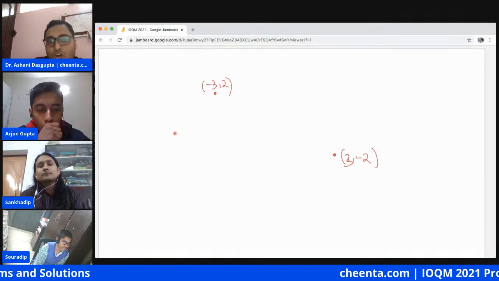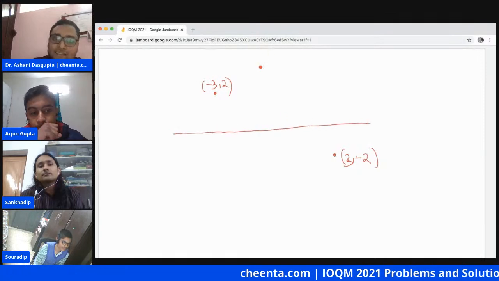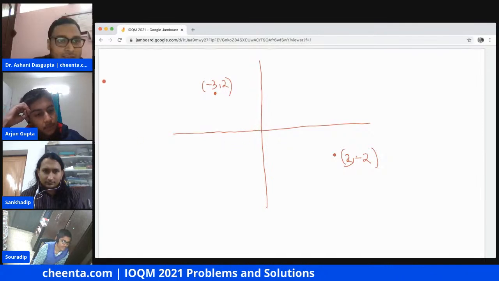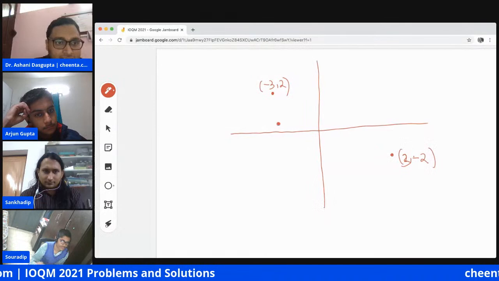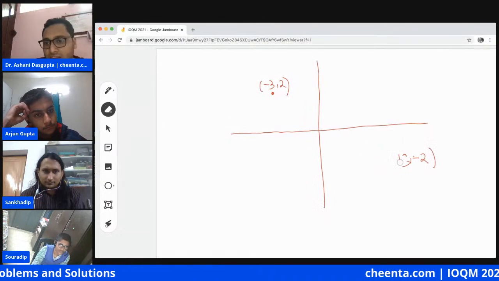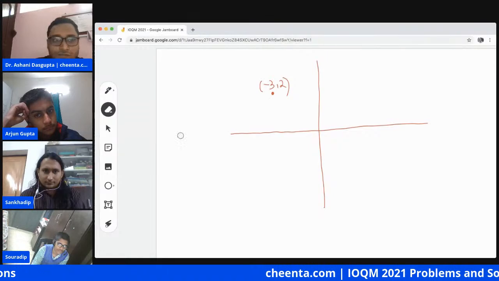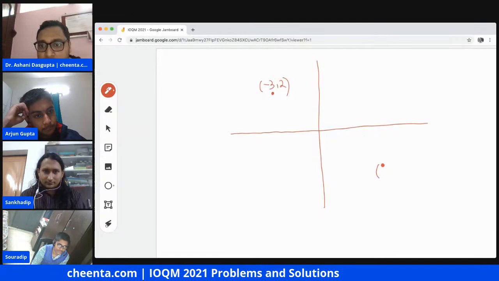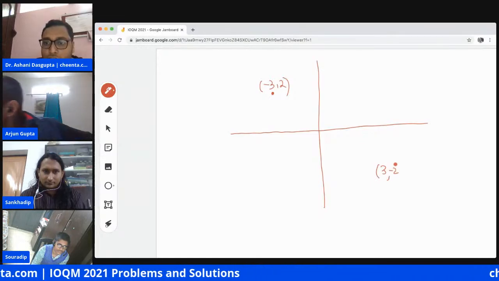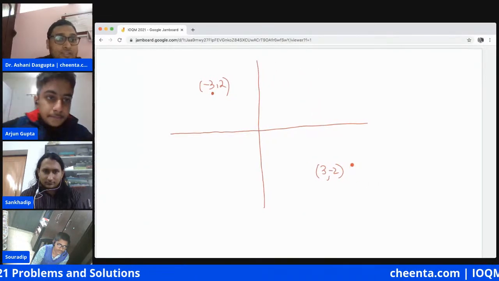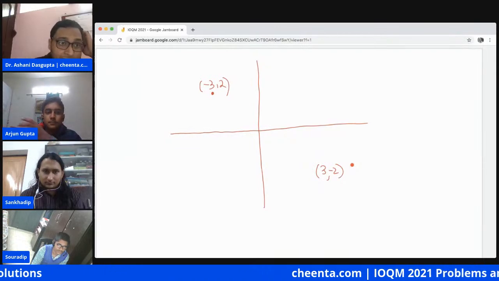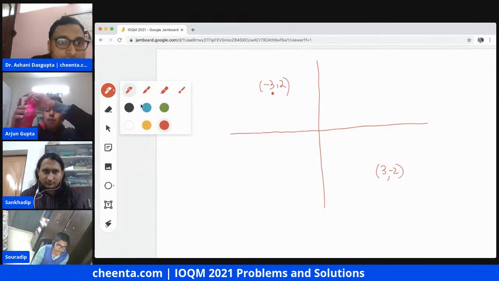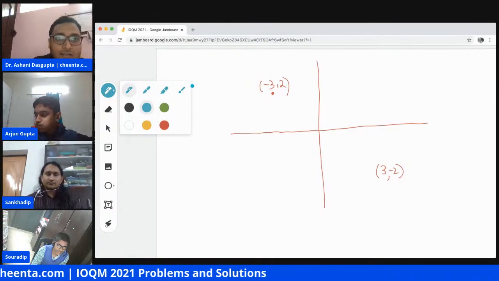Let me draw the x-axis and y-axis one more time. The picture is really horrible, but I'll make it a little bit better. I'm sure most of you can draw better pictures than I'm drawing. Okay, 3, negative 2. So I will be drawing a path whose length is 14. This is how I'm going to draw it, using a different color.